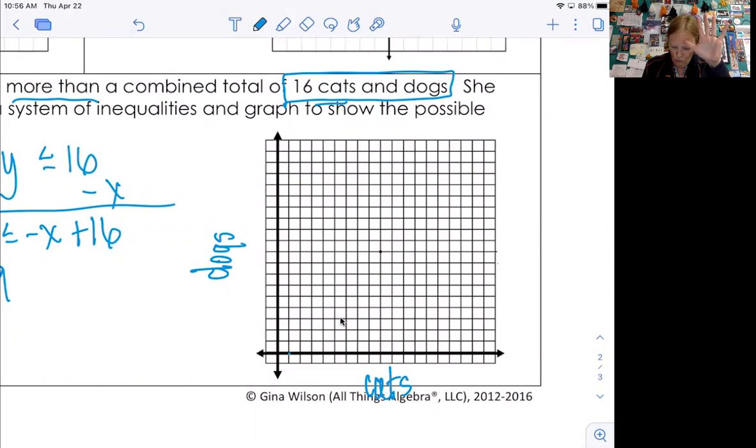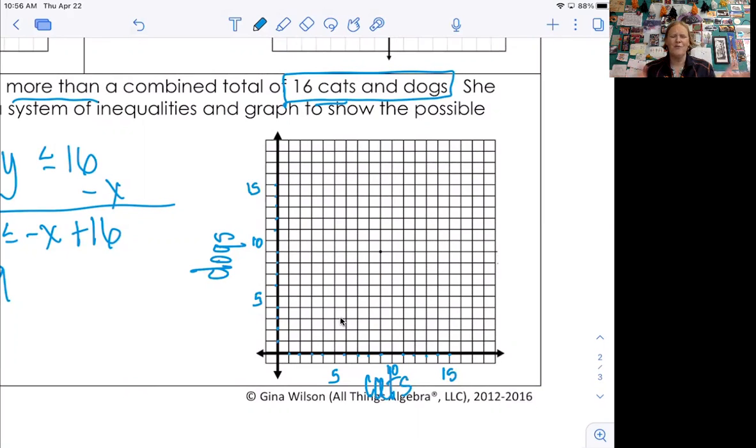So I'm going to go 1, 2, 3, 4. I'm going to put a 5 right here. Then I'm going to go 6, 7, 8, 9. And I'm going to put a 10 right here. 11, 12, 13, 14, 15. And I'm going to put a 15 right here. Okay, so counting by ones, labeling 5s. Let's do the same thing on the dogs. 1, 2, 3, 4. There's a 5. 6, 7, 8, 9, there's a 10, 11, 12, 13, 14, 15, there's a 15. Okay, cool. Now let's graph.